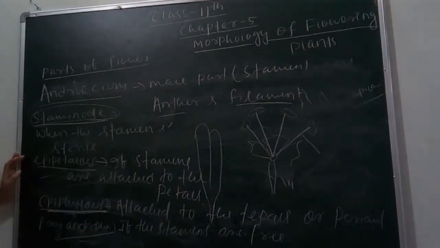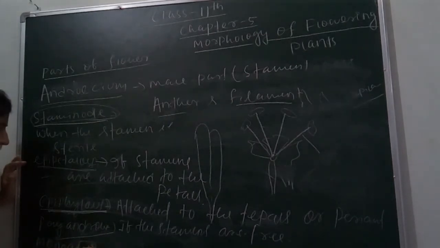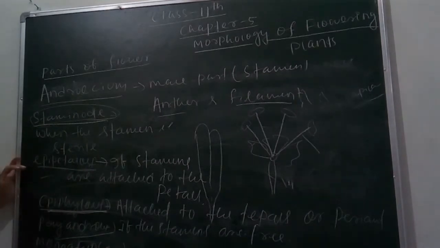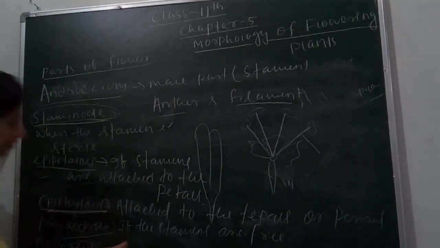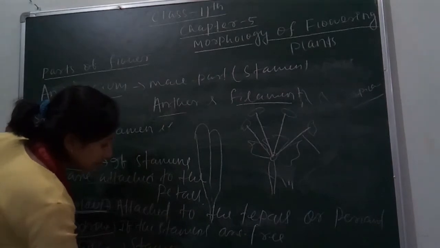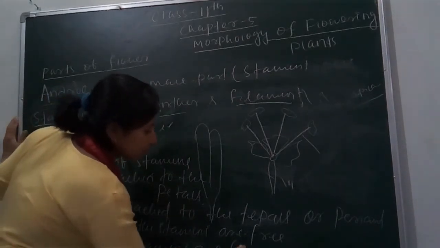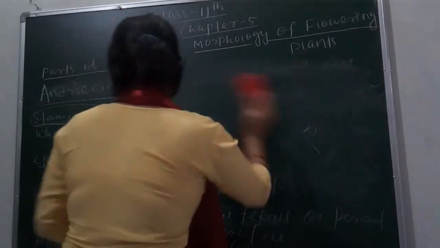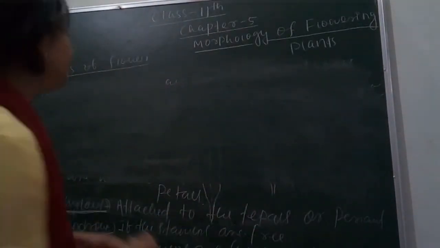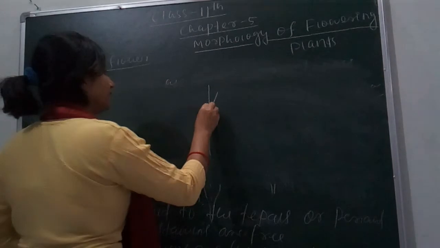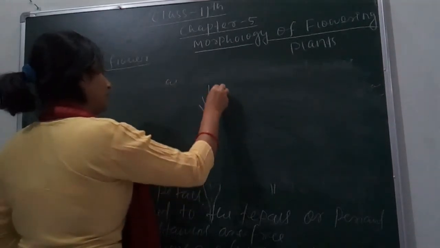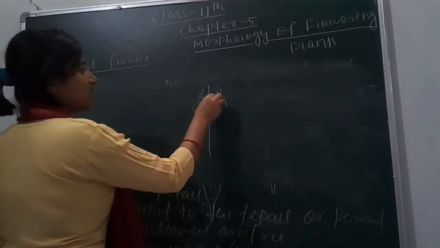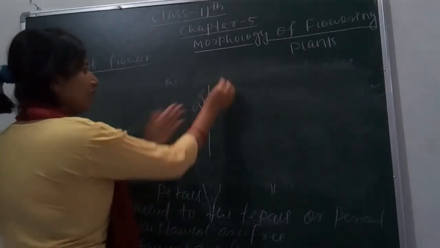Then another term is monoadelphous. Monoadelphous means stamens are fused in a single bundle, like in China rose. China rose means hibiscus. You can see like this, these are the stamens, they all are fused.